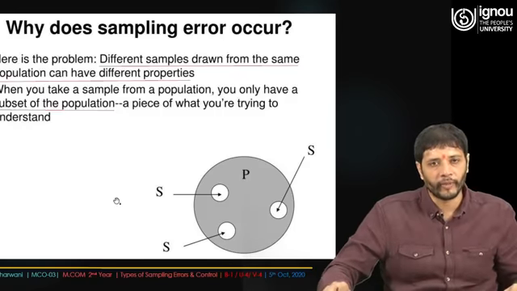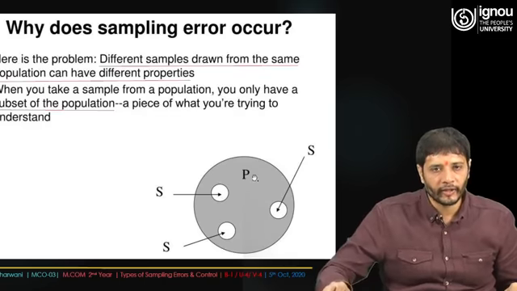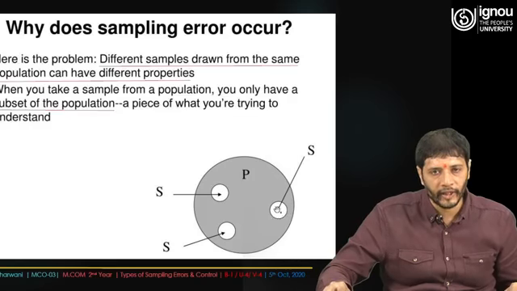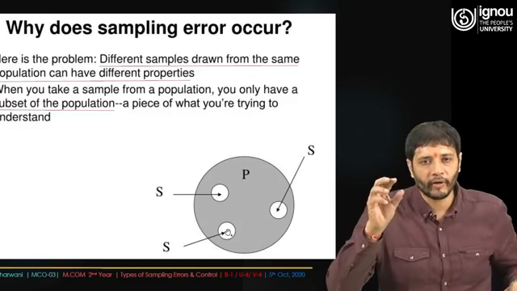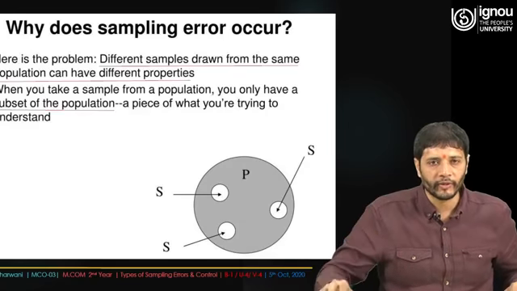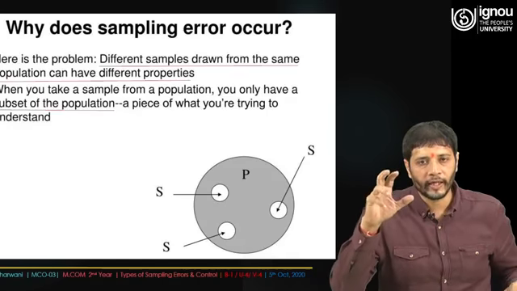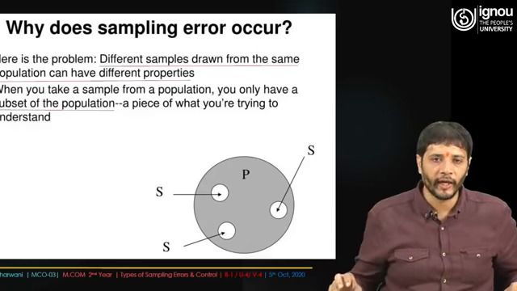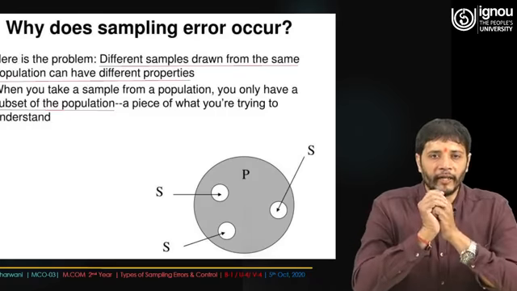And when you take a sample from a population, you only have a subset of the population. That is very true, because if you see, the size of the circle is quite big, but the collection of the sample is quite minute in nature. It's very small. So you have collected information which is just a glimpse, a small portion, a piece of what you are trying to understand. That is very true, because it's really cumbersome for researchers to go into the depth of the population or the universe to collect the data. That is the reason the sample is taken from various aspects, and we try to come to a conclusion about what the impression of the population could be. This is the purpose behind that.